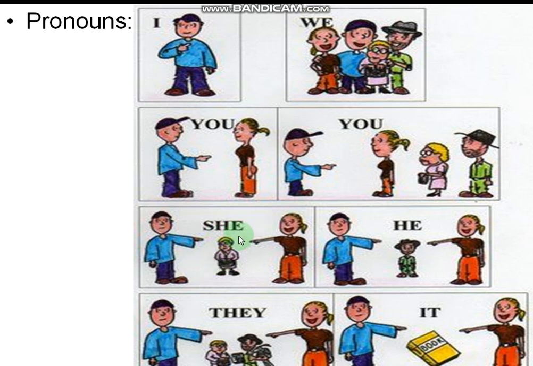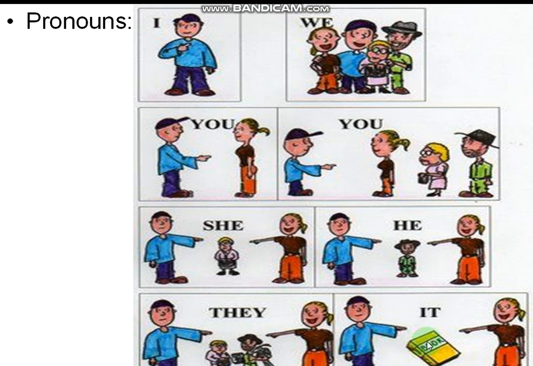She is a girl, she is a doctor, she is a teacher, she is a lawyer, like that we used to say. If that person is a man, a boy, we used to say he is a lawyer, he is a doctor, he is a teacher, he is a student, like that we used to say. Next, if many are there, third person only, but more than one, then we used to say whether they are girls only, boys only, or boys and girls together. Then we say they. They are doctors, they are lawyers, they are teachers, they are students. Like that we used to say.